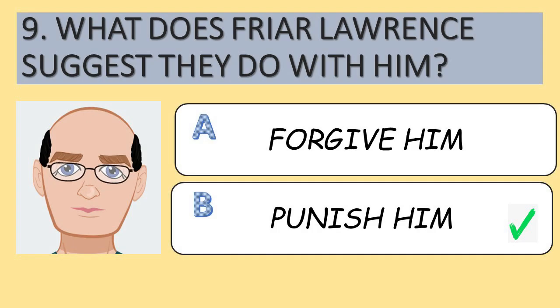Question number 9. What does Friar Lawrence suggest they do with him? Well, at the end, we don't find out what they're going to do with him, but he does suggest that he deserves punishing and being held to account. So Friar Lawrence is very much implicated in their deaths at the end. Not something we always see in modern interpretations, but certainly in the play, in the script itself, Friar Lawrence is somebody who is in need of punishment, according to the original story.